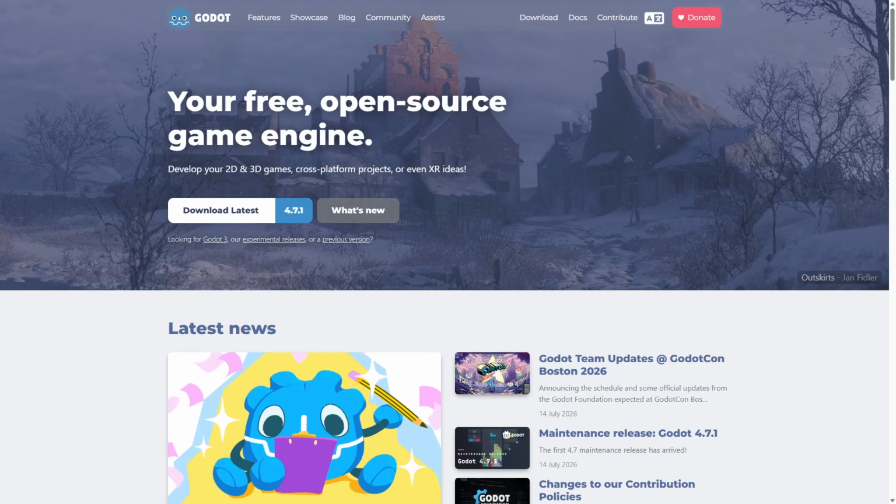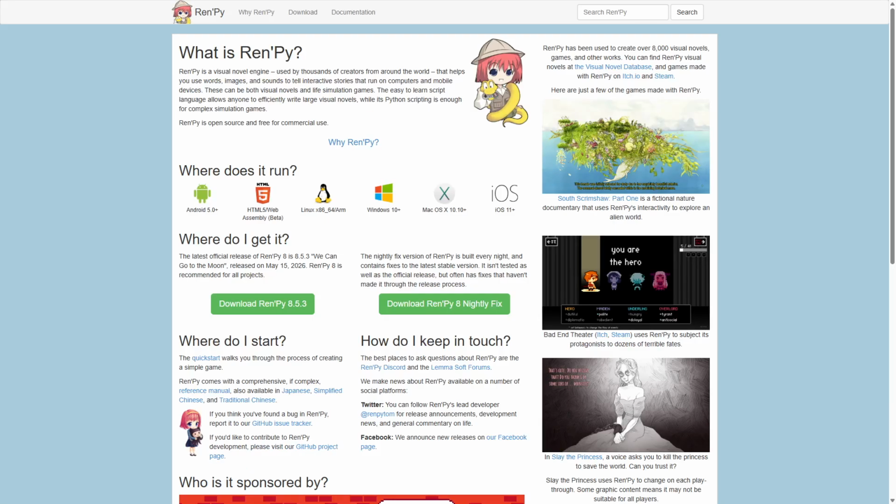Choose Godot if you need a flexible engine for diverse game types, with full control over mechanics and visuals across 2D and 3D projects. Opt for Ren'Py when your focus is narrative-driven visual novels or interactive stories, prioritizing ease of use and rapid development. Both engines excel in their domains, so select based on your project's core needs and your development experience.